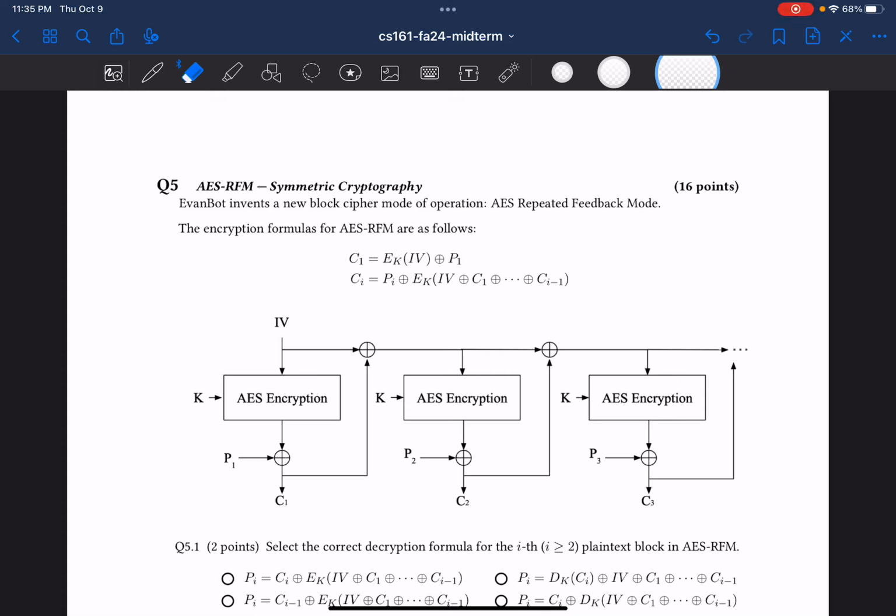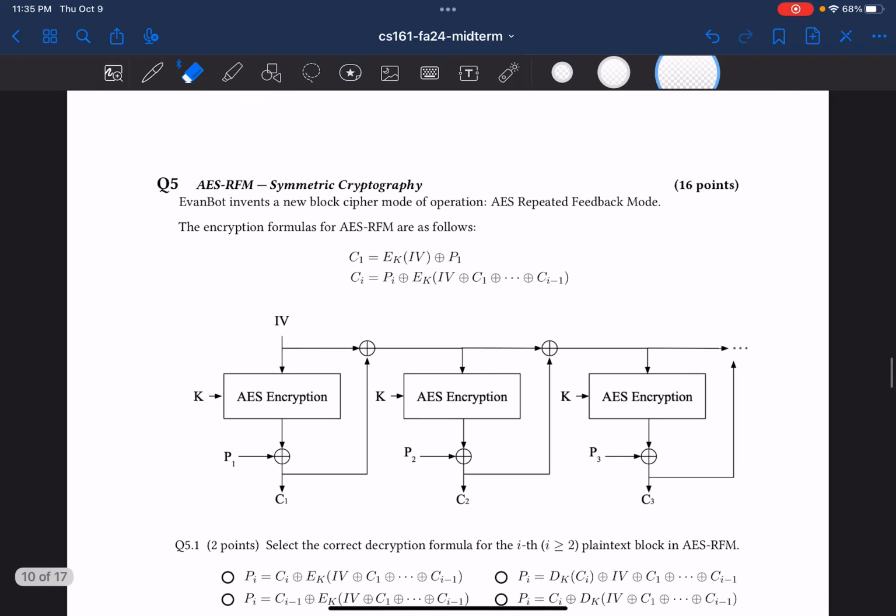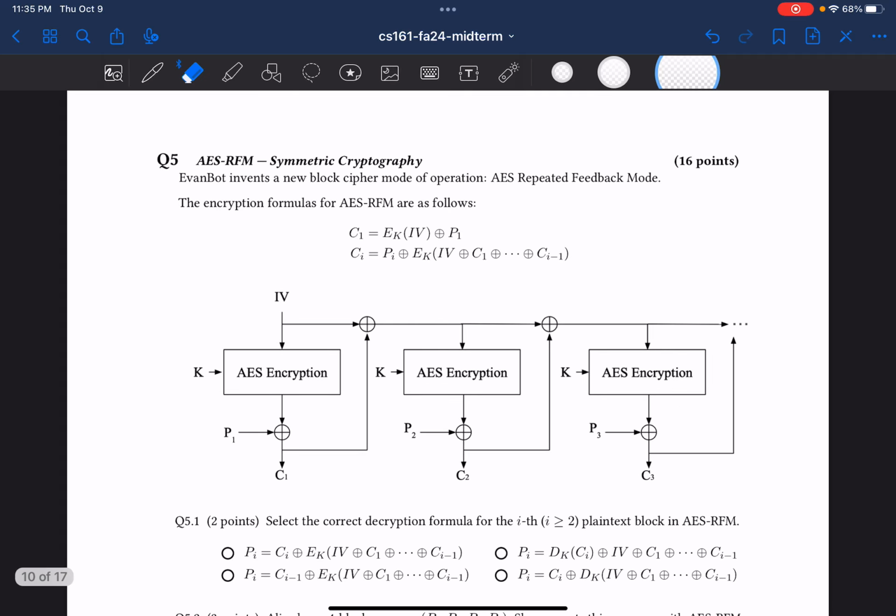This is question 5 of the fall 2024 midterm. Here we have a cryptography question. Evan-Bot has invented a new block cipher mode of operation that they call AES repeated feedback mode. The formulas are given, and there's a quick diagram explaining how this new cipher mode works.